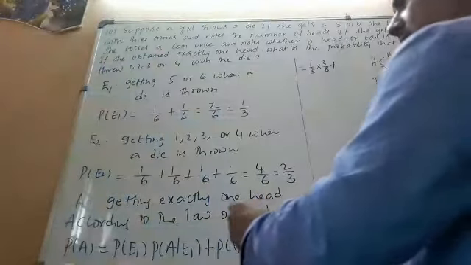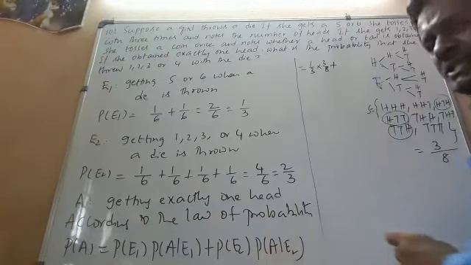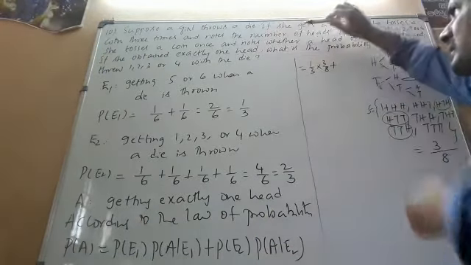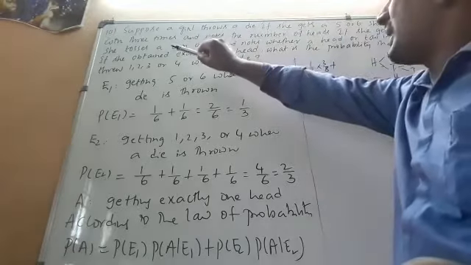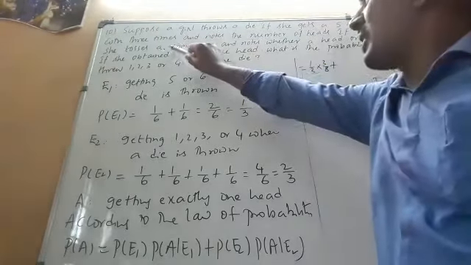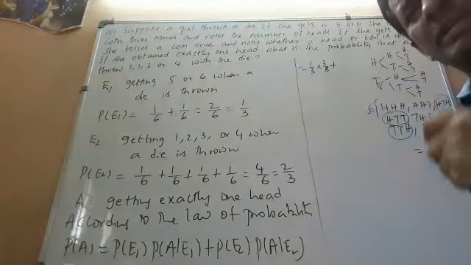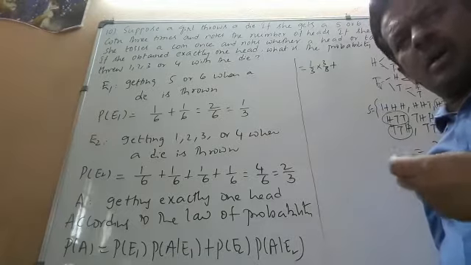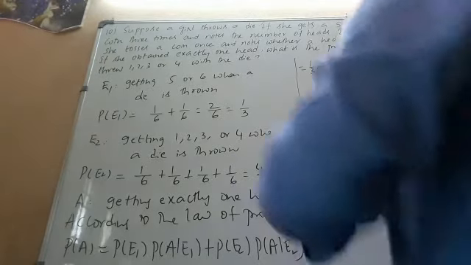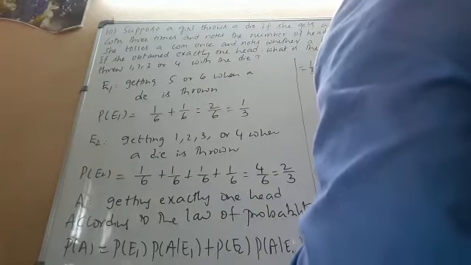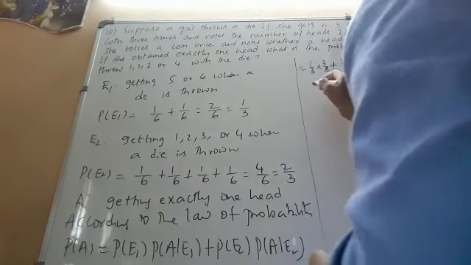Now coming to the probability of A given E2. Read the sentence in the third line: if she gets 1, 2, 3 or 4, she tosses a coin once. So when you toss a coin, what is the probability of getting exactly one head? Obviously 1 by 2. So this will become 2 by 3 into 1 by 2.